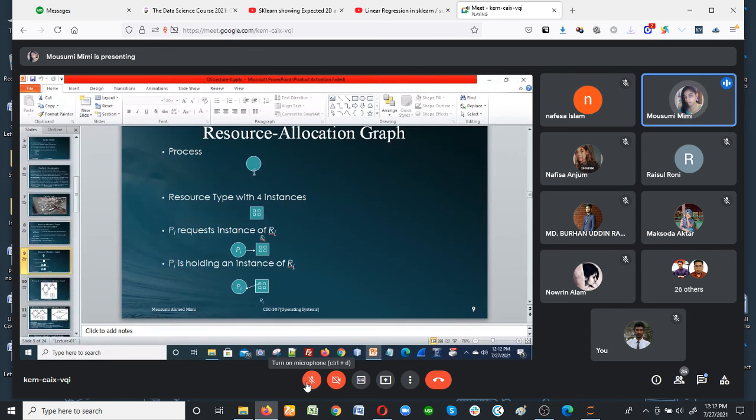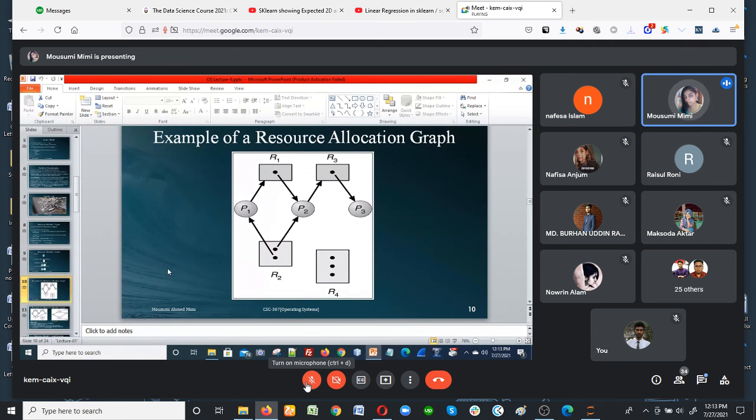Now a process is represented by this sign, a resource by this sign, and the small boxes inside represent the instances. So when a process requests a resource, the arrow sign goes from process to resource. Whenever a process holds a resource, the arrow points to the process, meaning that process holds this resource. Whenever a process needs or requests a resource, the arrow is pointed to the resource. You have to remember these two arrow signs.